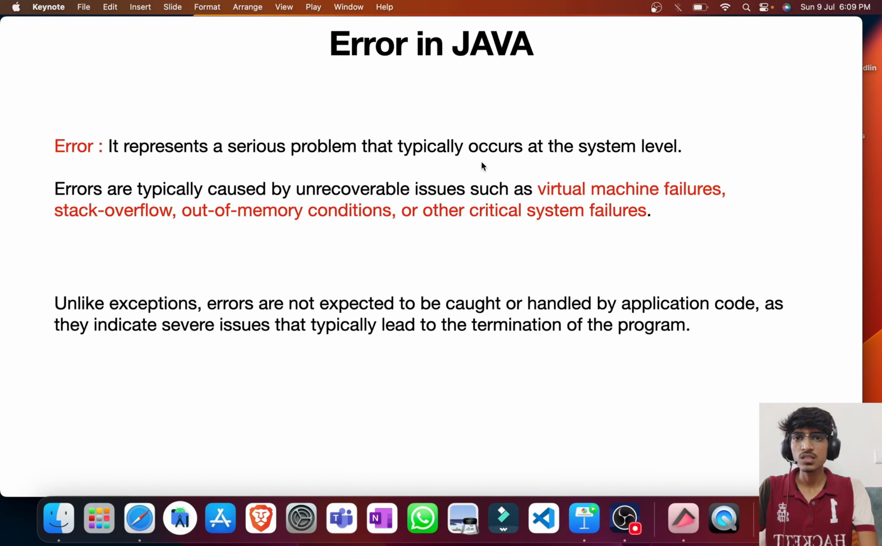So as you can see, these occur at system level and are unrecoverable in nature, and of course these cannot be handled by the programmers. If there is an error, it will lead to the termination of the program. But very rarely will we see errors in our programs, because in our programs there is a possibility of exceptions only. If it is a system problem, then that will be an error.